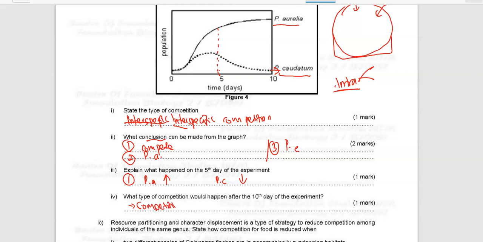exclusion. Competitive exclusion is when two species competing for the same limiting resources cannot coexist in the same place. The strongest species survives and the weaker one will die off. This will lead to local elimination of a competing species. The weaker one will not be able to survive.